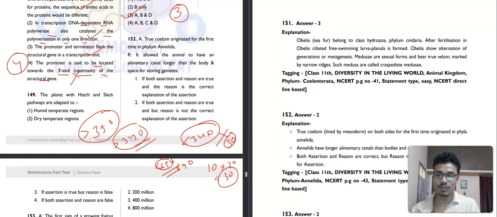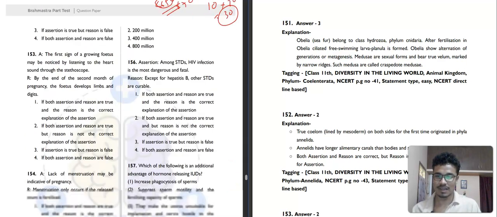152. A true coelom originated for the first time in phylum Annelida. Correct. It allowed the animal to have an alimentary canal longer than the body and space for storing gametes. Correct. But it does not explain why the assertion appeared. It just states the function of the true coelom, but coelom already appeared in other phyla as well. So the assertion is true, the reason is also true, but the reason is not explaining the assertion.